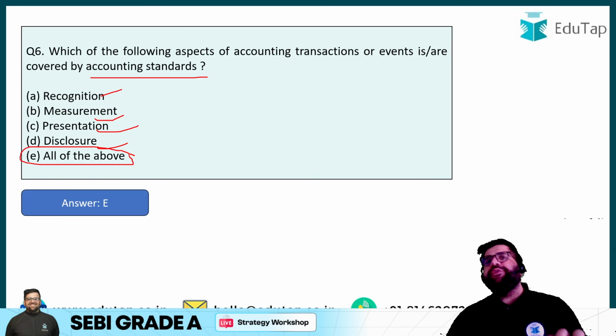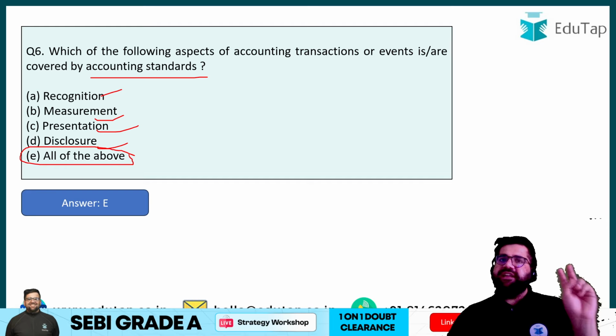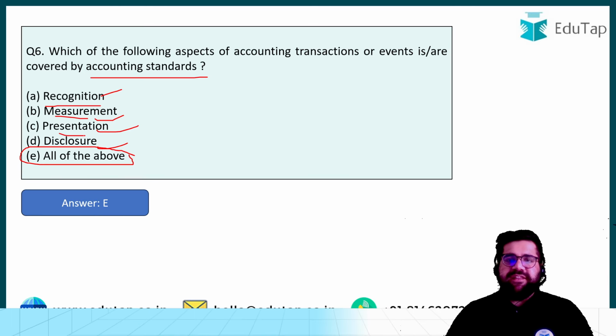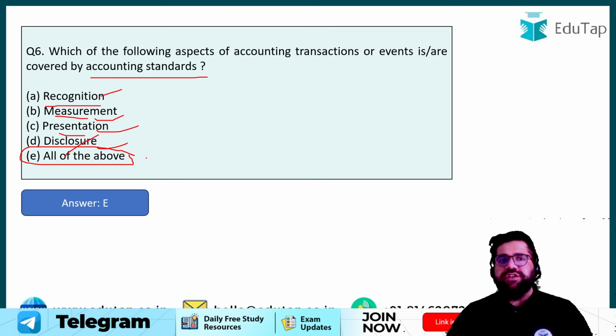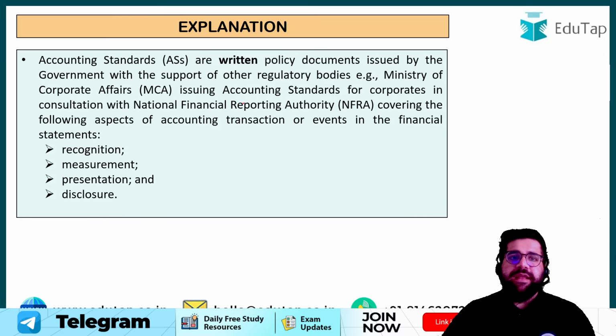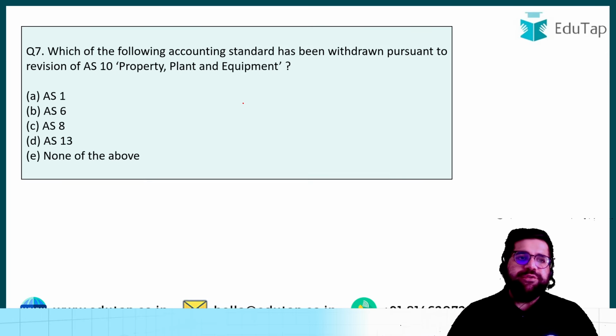You pick any accounting standard, whether it's AS2, AS9, AS10, AS13, whatever accounting standard you pick, right? All of that will help you with what to recognize, how to measure it, and how to present the financial information with full disclosure. So the correct answer over here will be option number E. This is your phase 1 kind of question, phase 1 level, right? Now, yes, please try to remember the majority of the accounting standards, as many as you are able to.